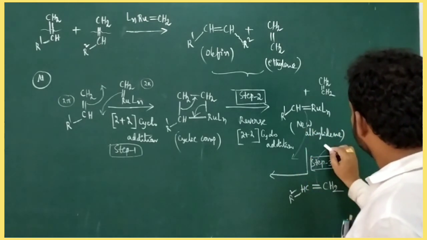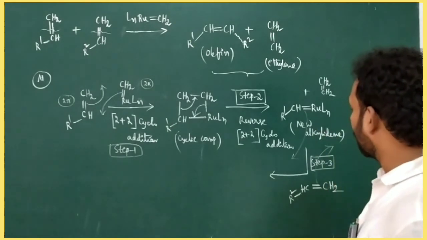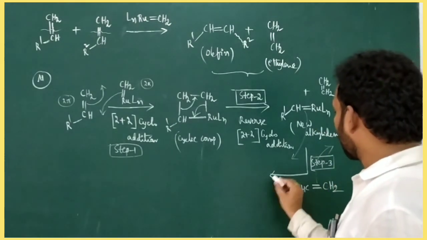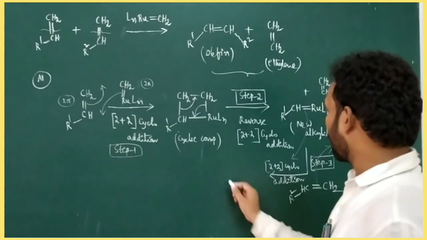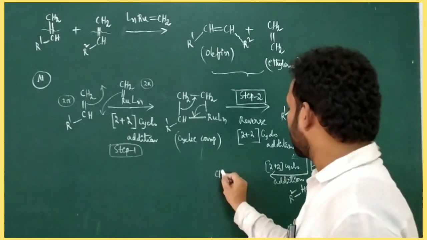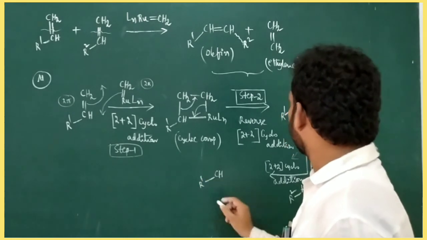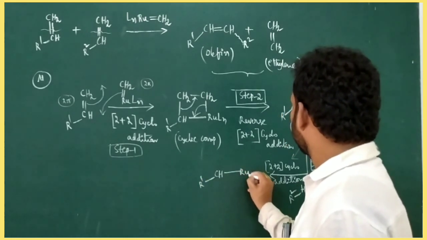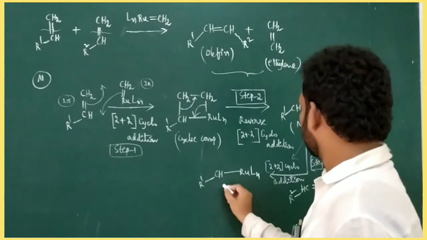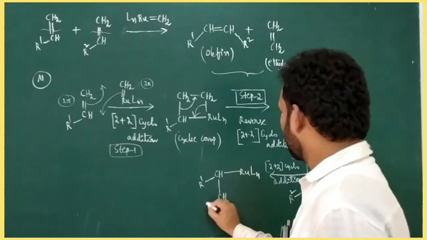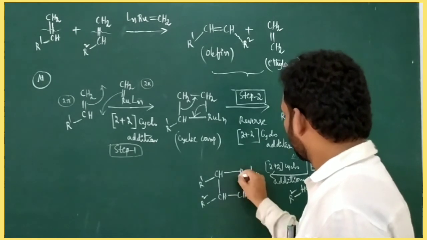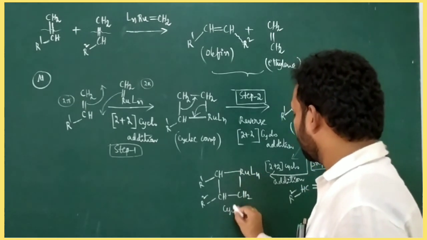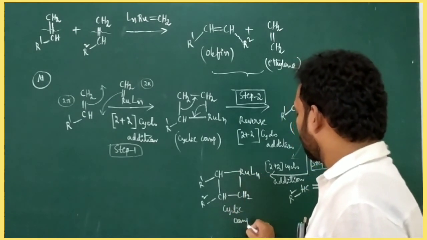The 2 plus 2 cycloaddition goes like this to form a cyclic product. A new bond formation between carbon and ruthenium and another between carbon and carbon. So this is called a cycloruthenobutane compound.